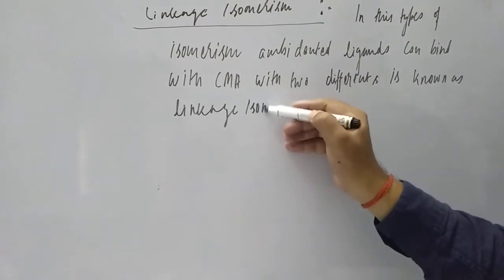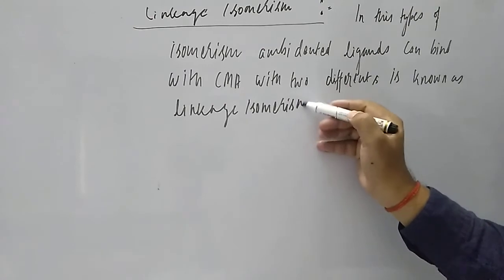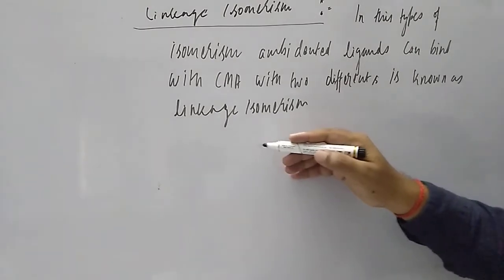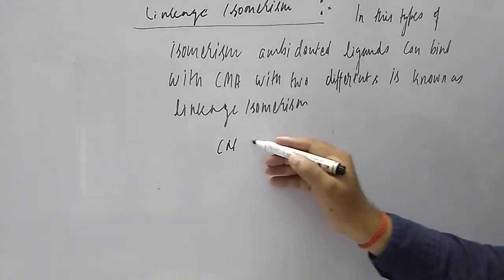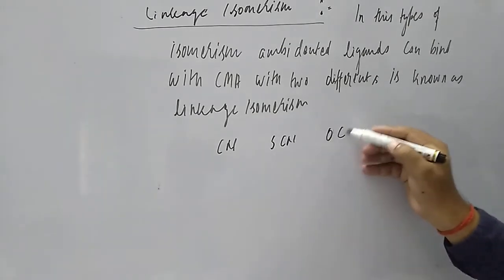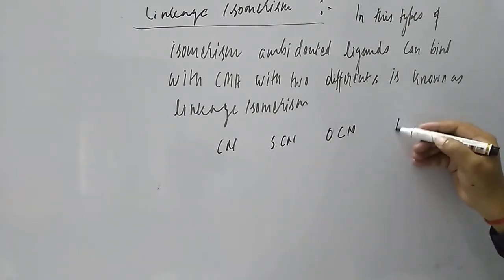Isomerism, linkage isomerism, that you keep in mind. Now students, first try to understand this with an example, then it will be clear. To understand this, first see that there are ambidentate ligands, like cyanide, SCN thiocyanide, OCN, or NO2.